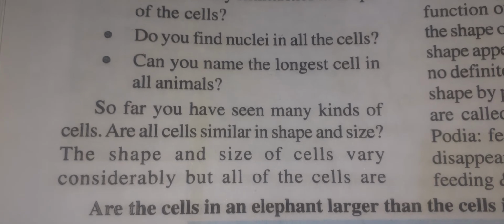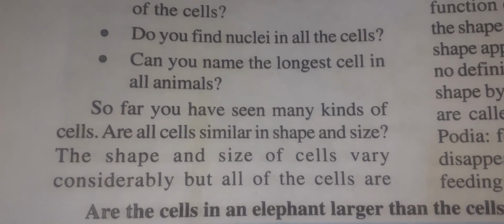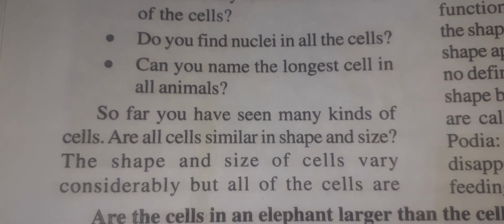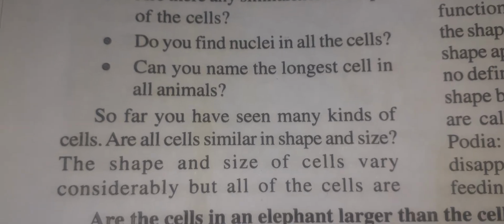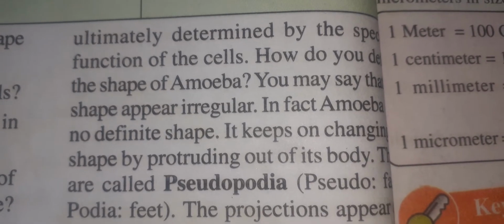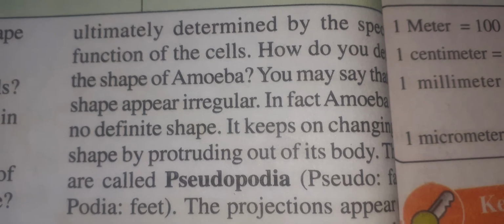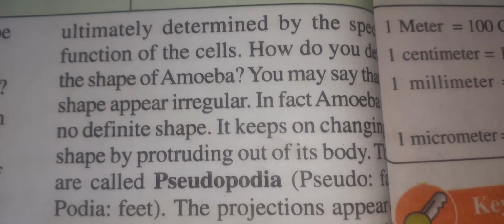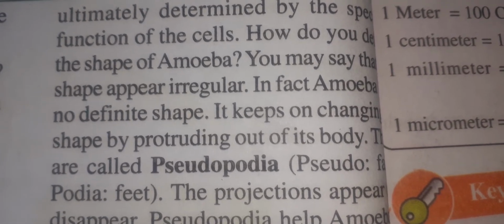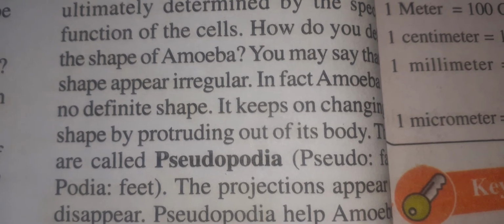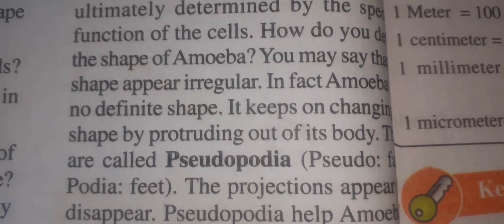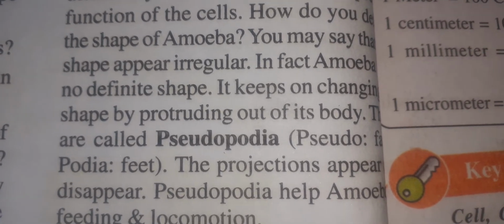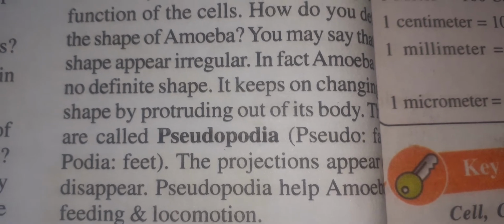Yes students, we know that, are all cells similar in shape and size? No, some cells are different in their shape and size. In amoeba, how many cells are present? We know only one cell, because it is a unicellular organism. You may say that the shape of amoeba appears irregular. In fact, amoeba has no defined shape. It keeps on changing shape by projections of its body.